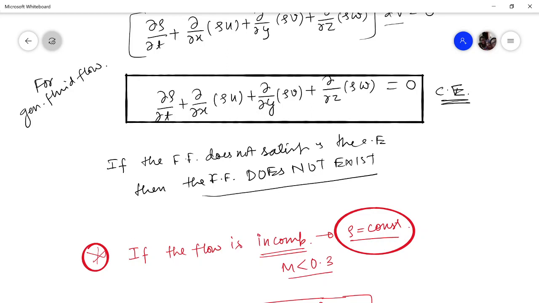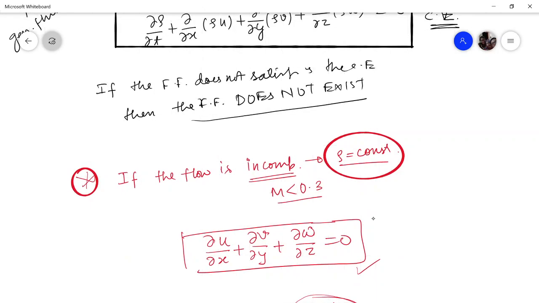Therefore, just by looking at the continuity equation, which can sometimes be very deceptive, you cannot explicitly say whether this is for a steady flow or unsteady flow. That is a very difficult thing to judge from the continuity equation of an incompressible flow. So we have to look for other ways to tell whether it is steady or unsteady.